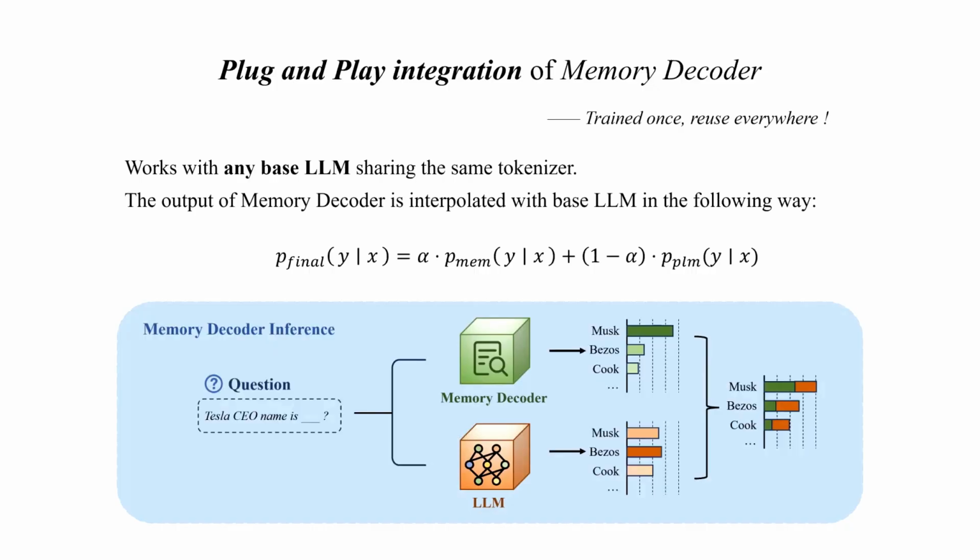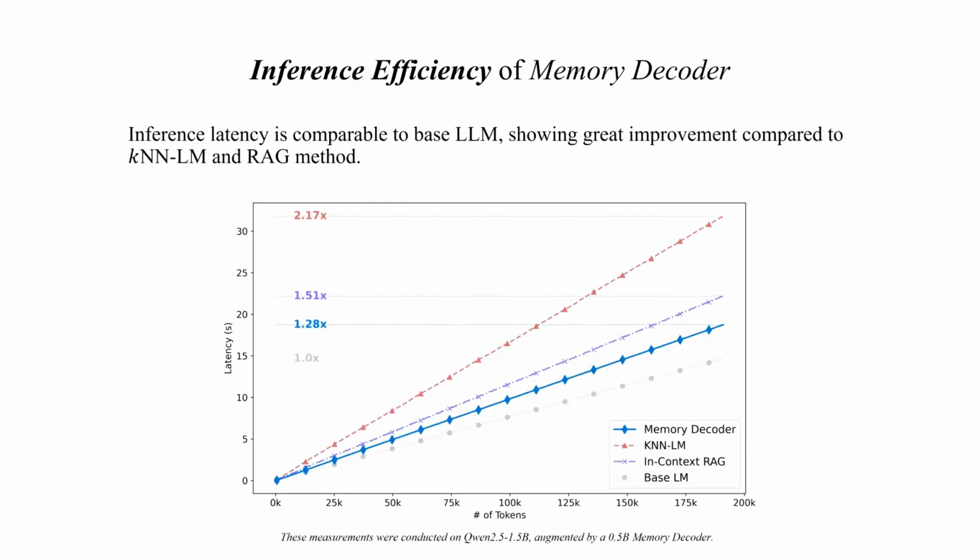The integration is remarkably simple. Memory Decoder works with any base LLM sharing the same tokenizer. During inference, both the memory decoder and the base LLM process the input in parallel, and their output distributions are interpolated using a single parameter alpha. And this approach is very efficient. As this graph shows, Memory Decoder's inference latency is only 1.28 times the base model, compared to 1.51 times for in-context RAG and 2.17 times for kNN-LM. This was measured on Qwen 2.5 1.5B augmented with a 0.5 billion Memory Decoder.